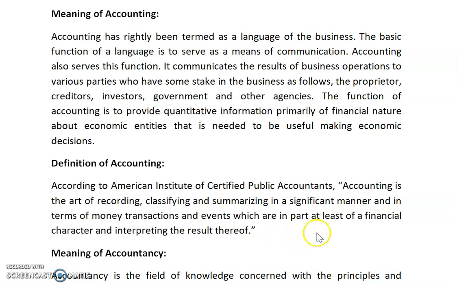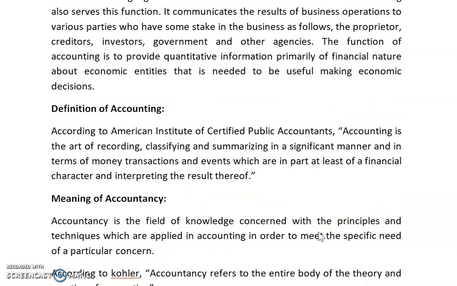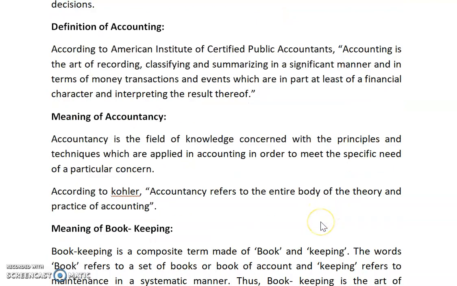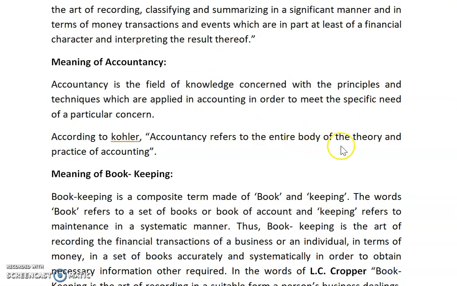Now I will tell you what you understand by accountancy. Accountancy is the field of knowledge concerned with the principles and techniques which are applied in accounting in order to meet the specified need of a particular concern. As per Kohler, accountancy refers to the entire body of the theory and practice of accounting.